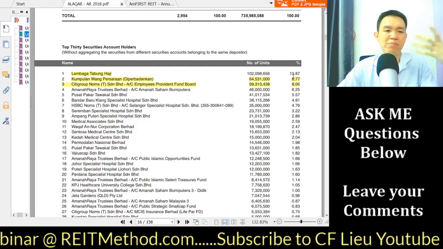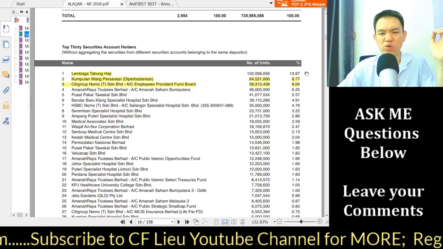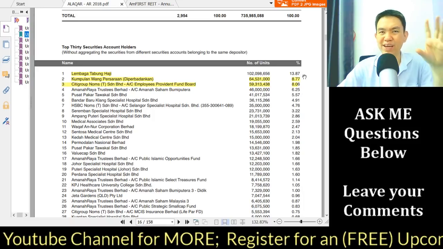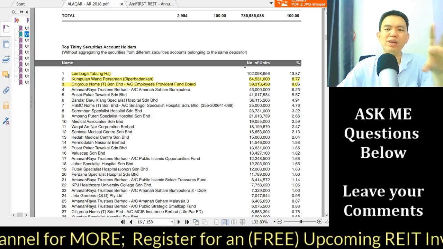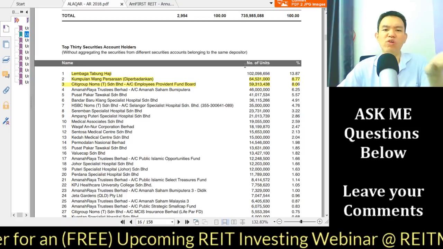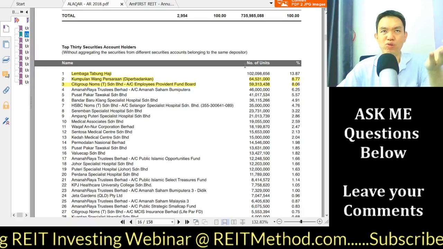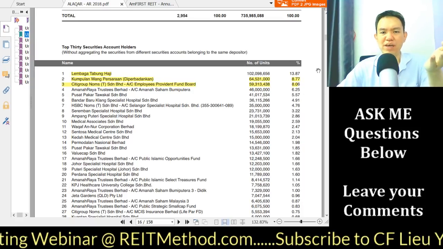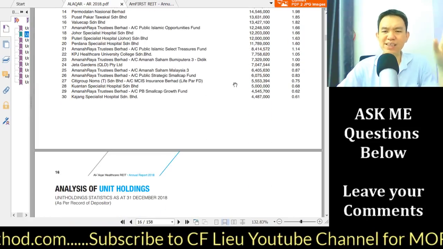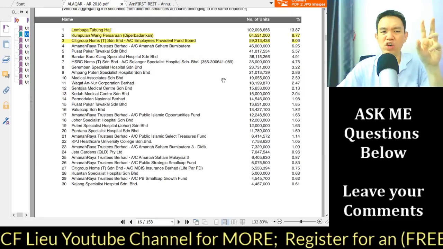But when these big guys become a major shareholder of a counter, you know you can't go wrong, because whatever due diligence we are doing here, they would have staff and analysts that have done their part also, and that's why they are holding this major ownership in this REIT. So in this case it is safer, but again, this is not a recommendation to buy or sell.